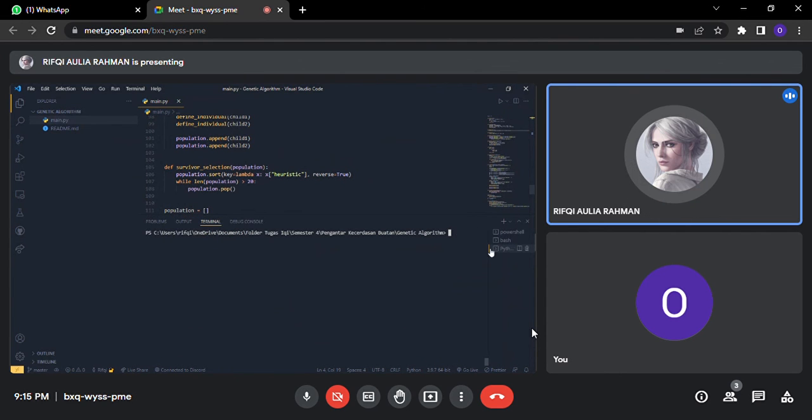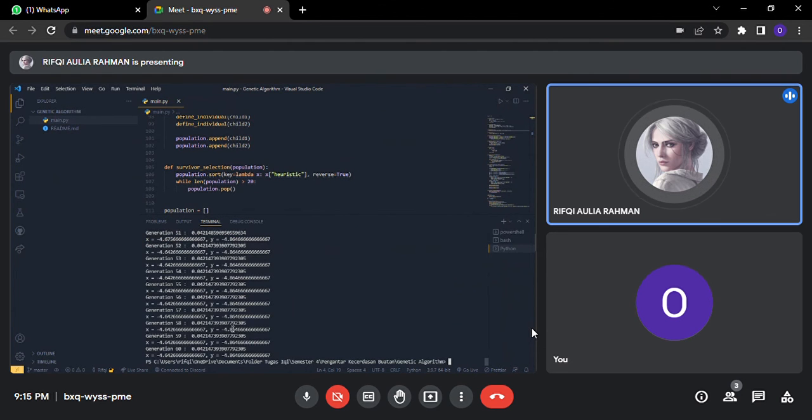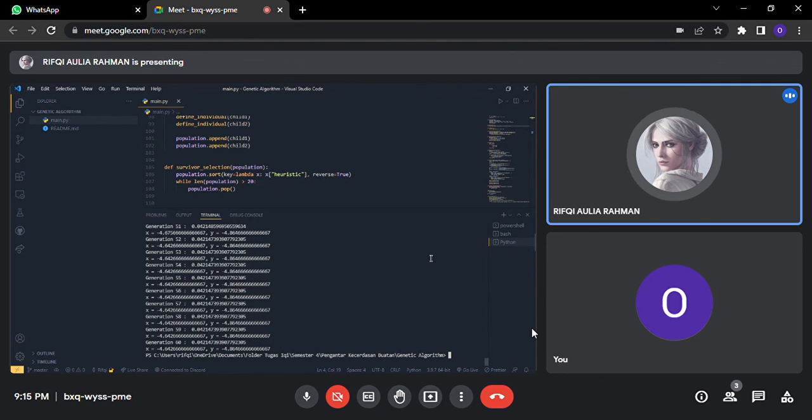For the demonstration, I'm going to show you here. As you can see here, after generation 60, we got the number 0.04, with the value x is minus 4.6 and the value y is minus 4.8. So these are the possible smallest x and y to get the minimum value.